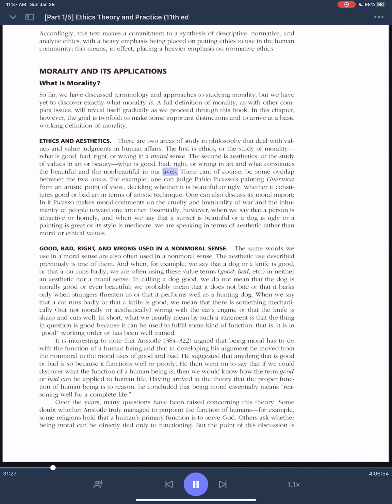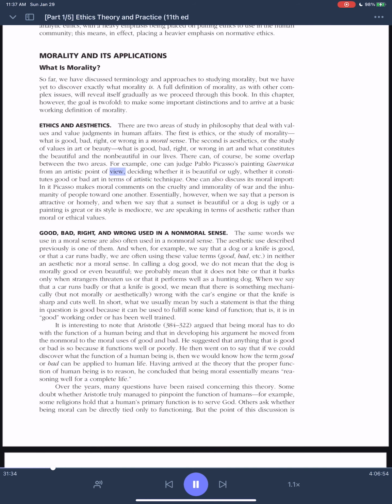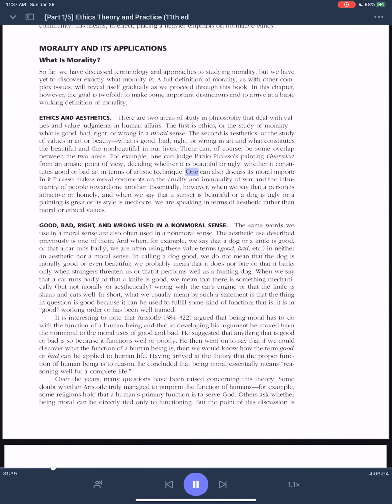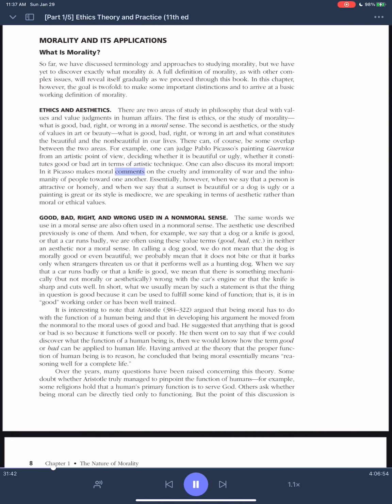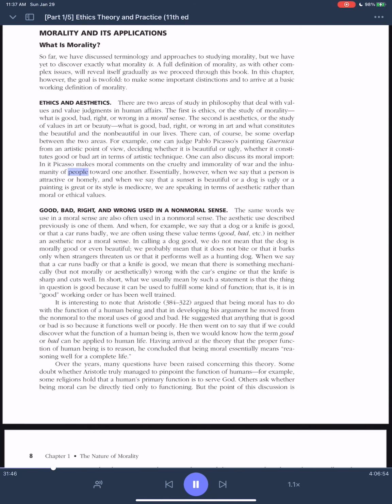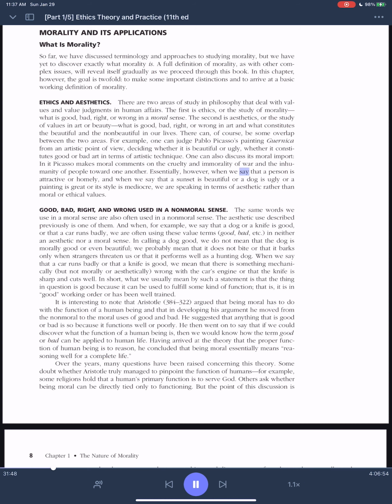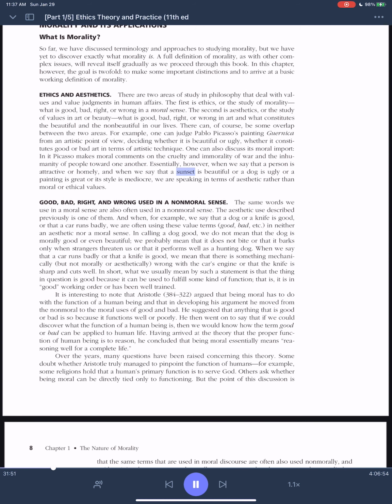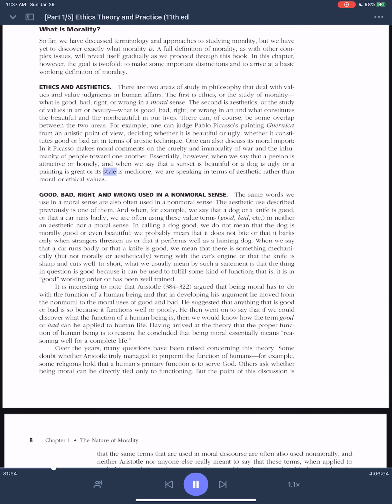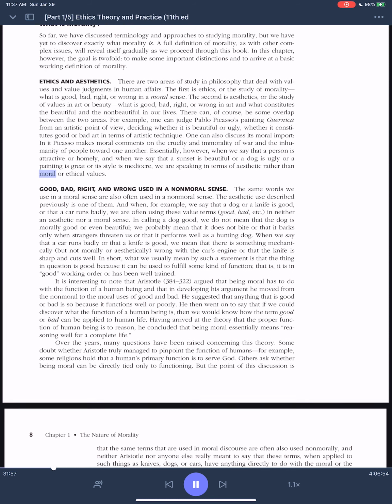For example, one can judge Pablo Picasso's painting Guernica from an artistic point of view, deciding whether it is beautiful or ugly, whether it constitutes good or bad art in terms of artistic technique. One can also discuss its moral import. In it, Picasso makes moral comments on the cruelty and immorality of war and the inhumanity of people toward one another. Essentially, however, when we say that a person is attractive or homely, and when we say that a sunset is beautiful or a dog is ugly or a painting is great or its style is mediocre, we are speaking in terms of aesthetic rather than moral or ethical values.